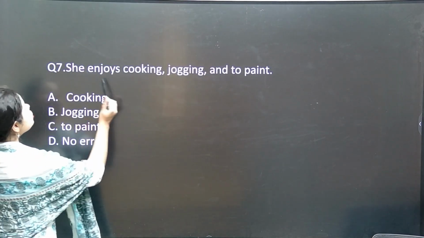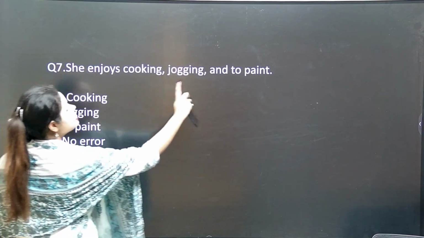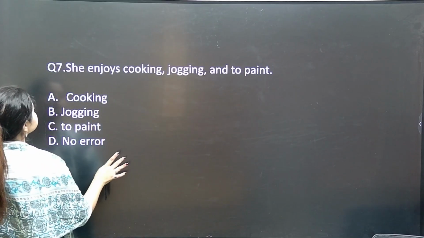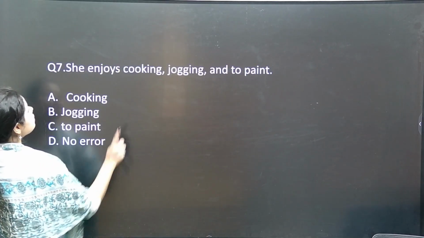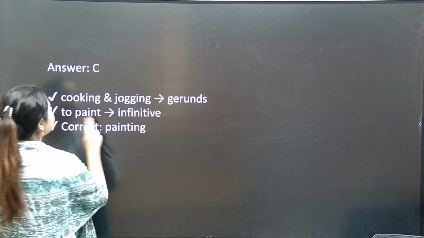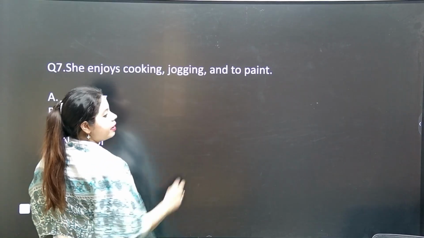Yes, she enjoys cooking, jogging, and to paint. Now see, here are two gerunds and to paint is going wrong. To paint is the error in the sentence. Cooking and jogging are gerunds, to paint is an infinitive. So the correct will be what? She enjoys cooking, jogging, and painting.